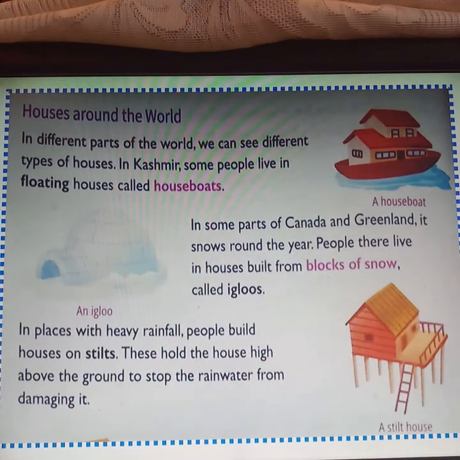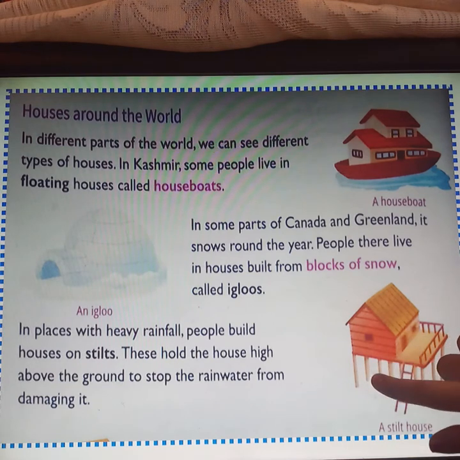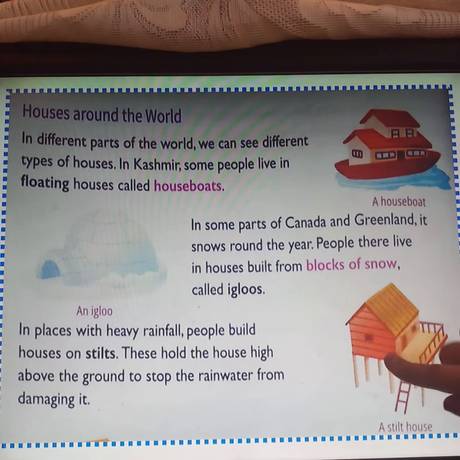In places with heavy rainfall, people build houses on stilts. These hold the house high above the ground to stop the rainwater from damaging it. See, a stilt house, built on stilts. They hold the houses high up from the ground to stop the rainwater from damaging it.